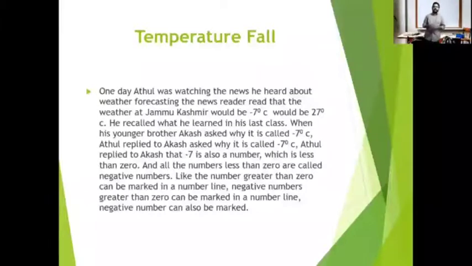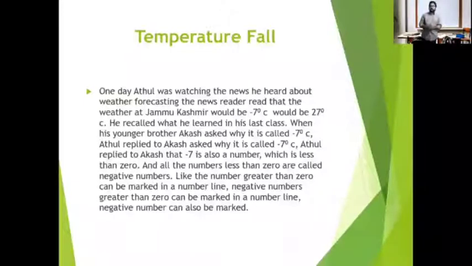One day, Atul was watching the news. He heard the weather forecast. The newsreader read that the weather at Jammu Kashmir would be minus 7 degrees Celsius. He recalled what he had learned in his last class, when his younger brother Agash asked him, "Why is it called minus 7 degrees Celsius?"